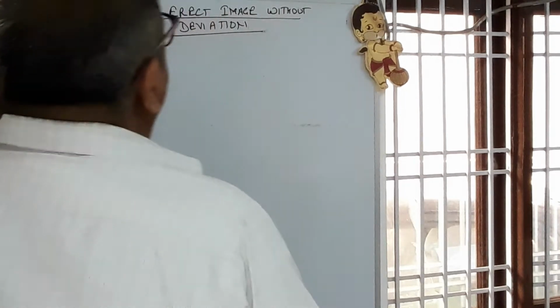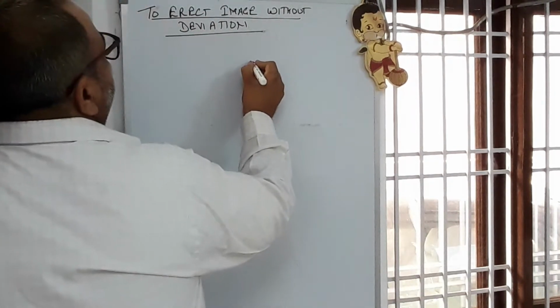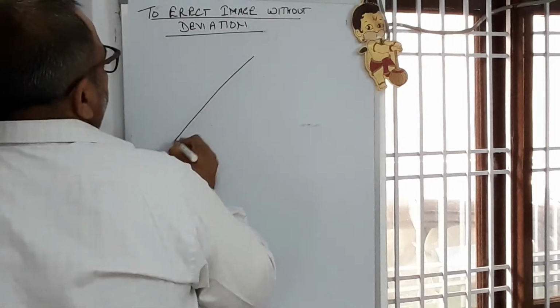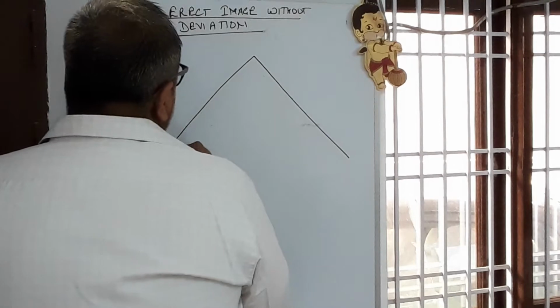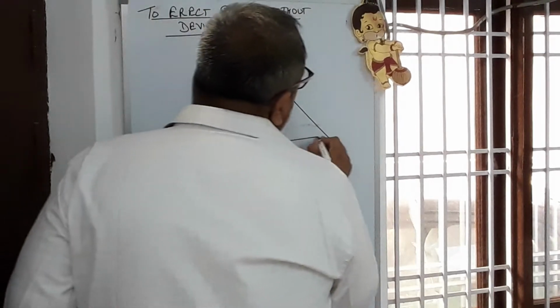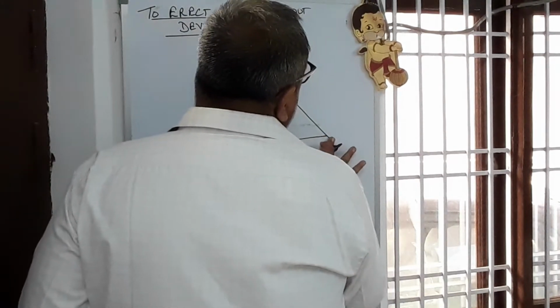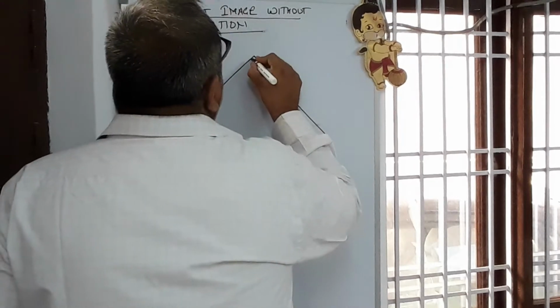So here the right angled prism is kept, 90° here.